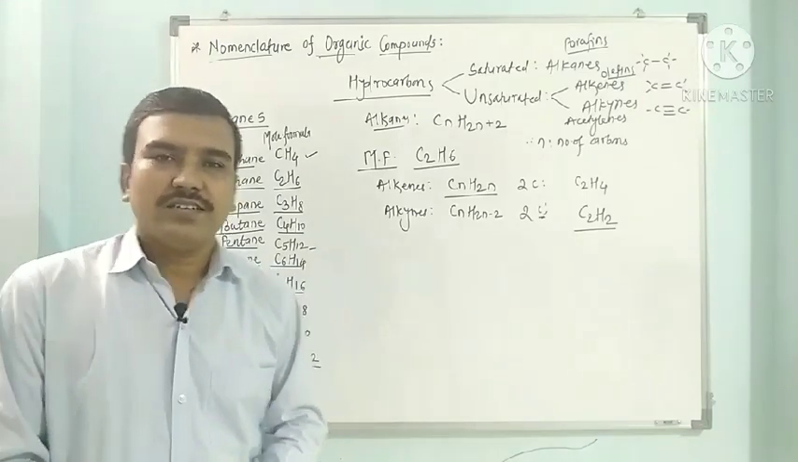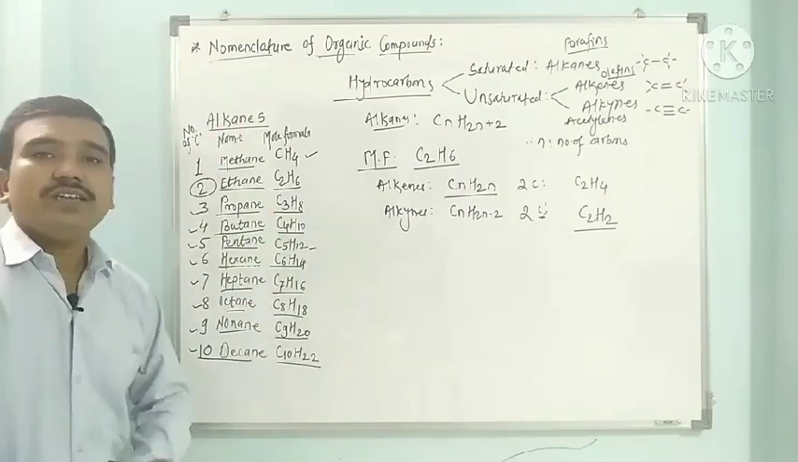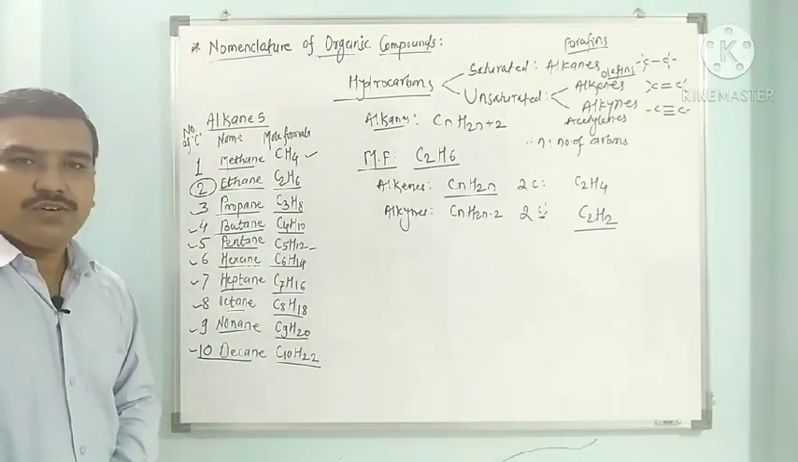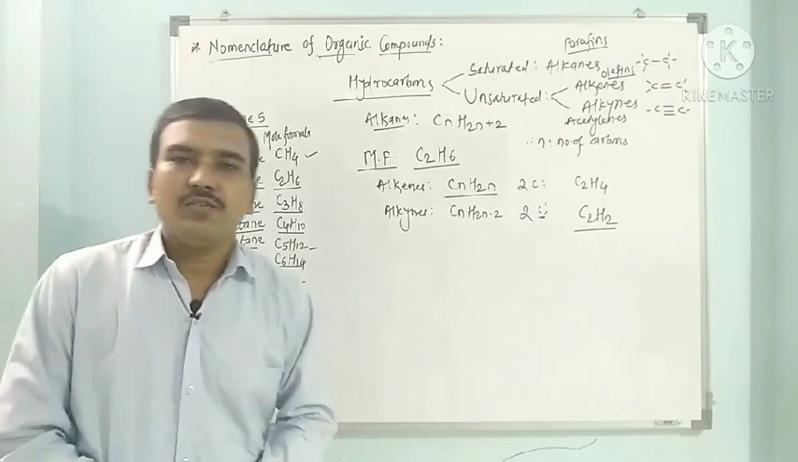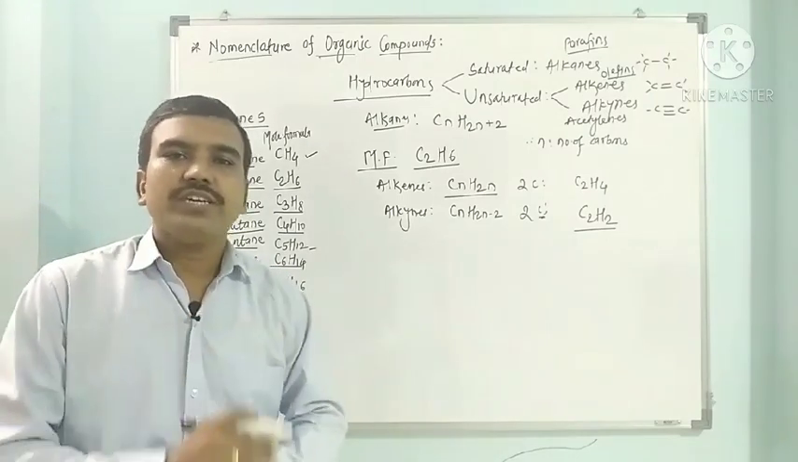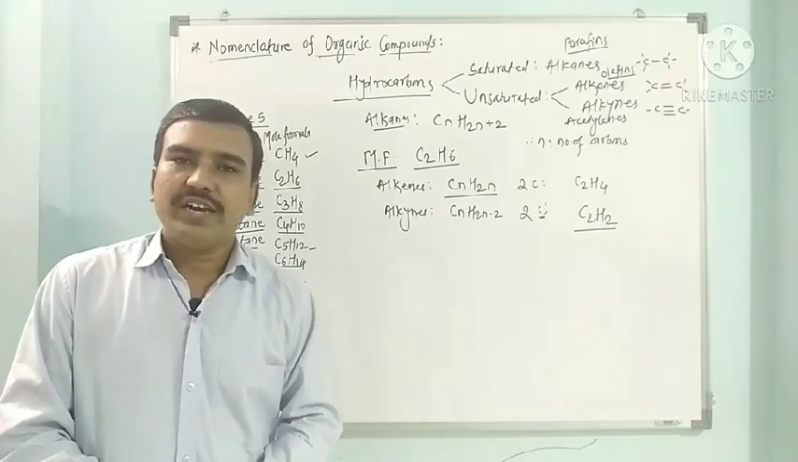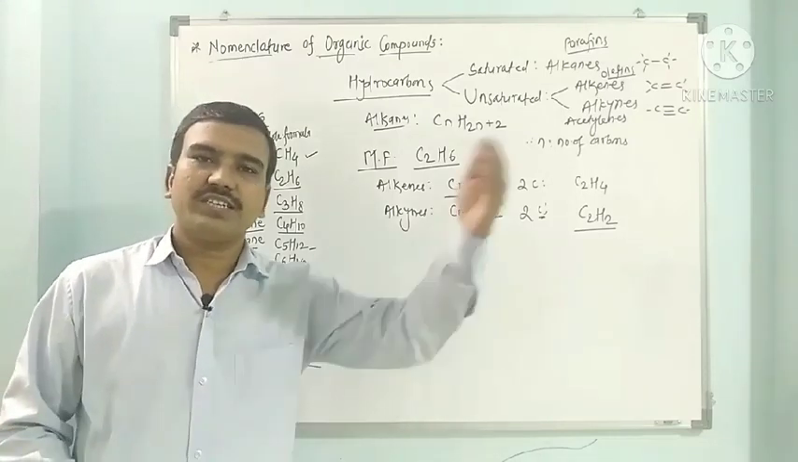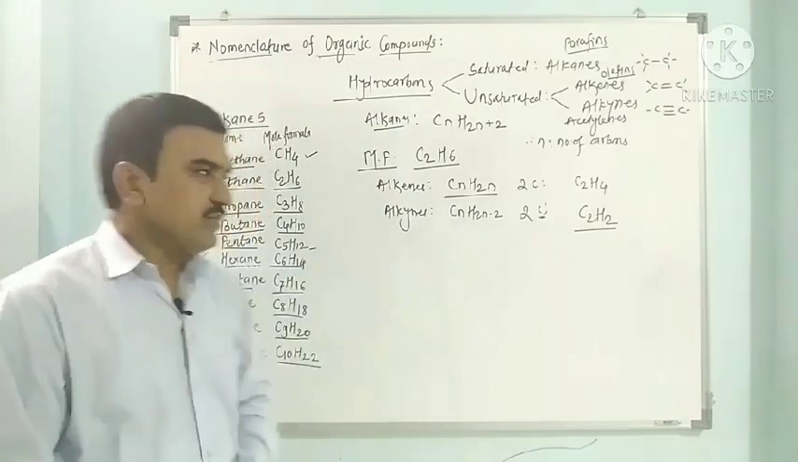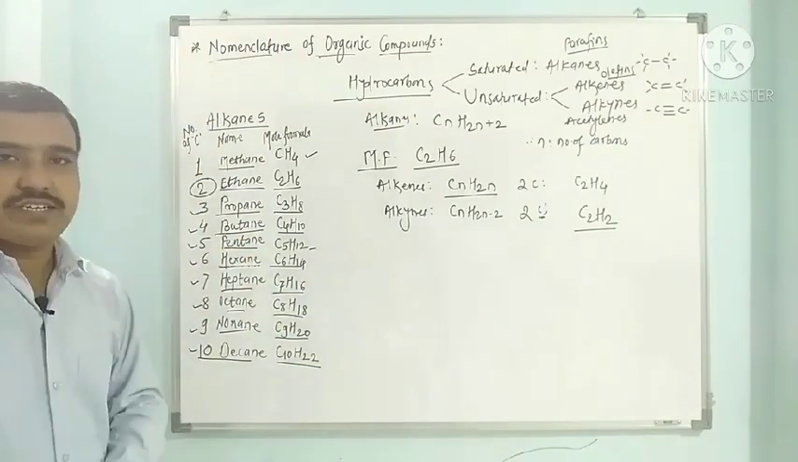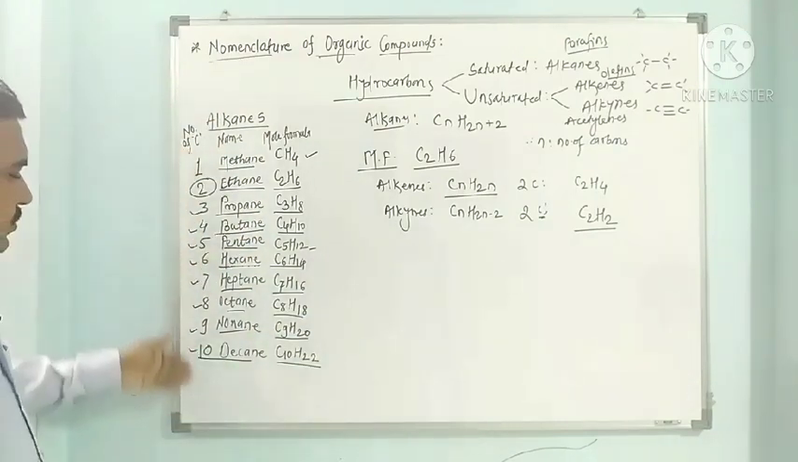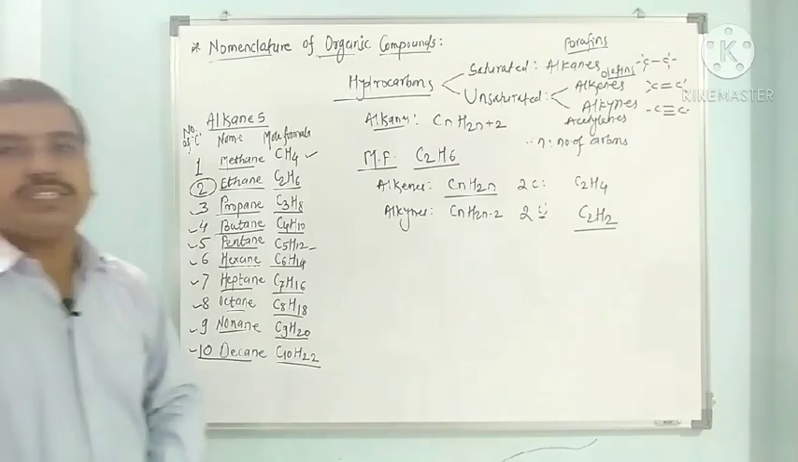So why have I given these 10 alkanes? Because whenever we have to give a name to any organic compound, we must know the names of the parent hydrocarbons, its corresponding parent alkane. So these are the corresponding parent alkanes with respect to the number of carbons present in it.